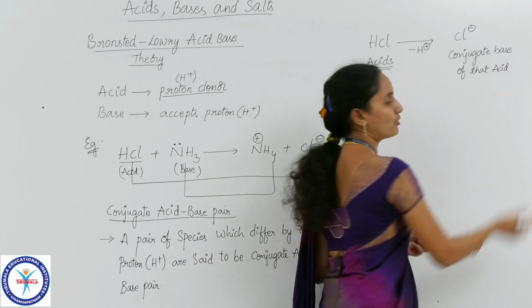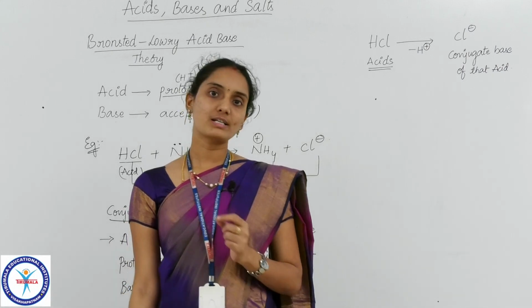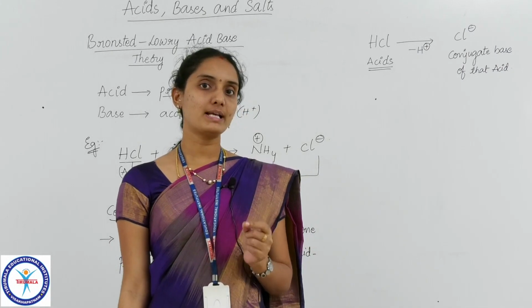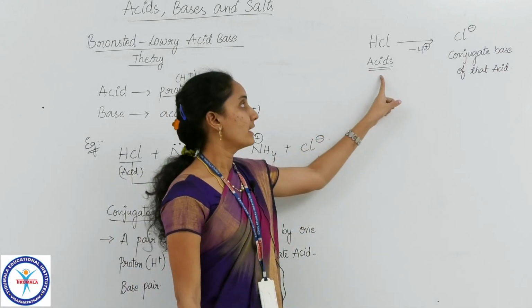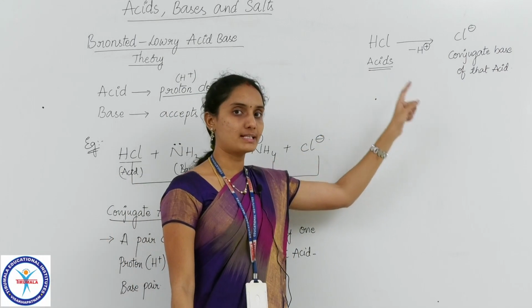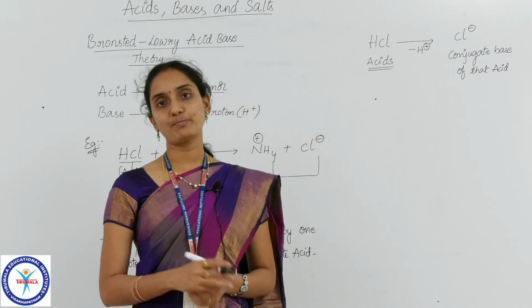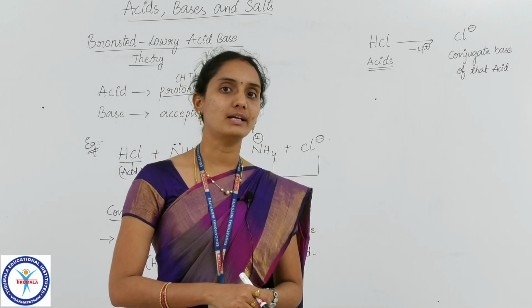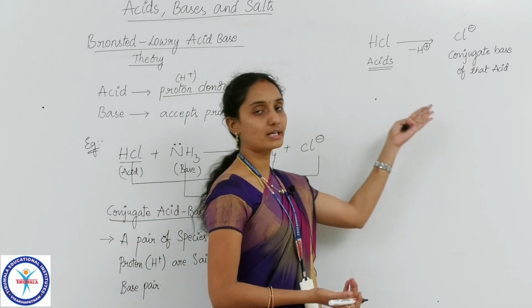Now, if they ask you to define what a conjugate base is, first remember that a conjugate base is present only for an acid. Any Bronsted acid, if it loses a proton, then the corresponding species obtained from that acid is said to be its conjugate base. So, you can give this example.